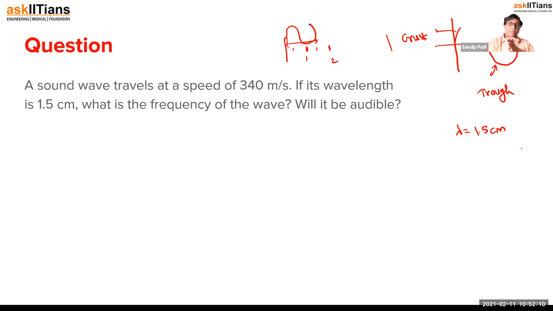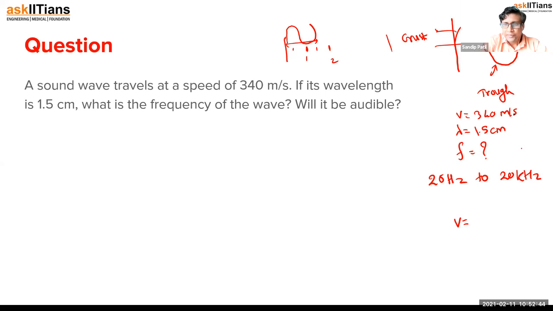So first of all, we will calculate the frequency, and we will see whether it is in our 20 hertz to 20 kilohertz slot. If it is, then we will say it is audible. So let's calculate the frequency. What is the formula? Simple formula. Velocity is given as 340 meter per second, and I know the formula v is equal to f into lambda.